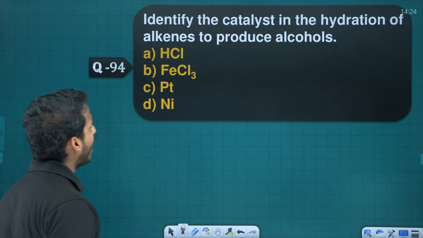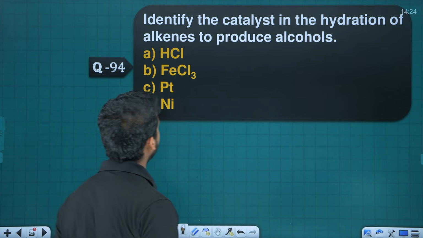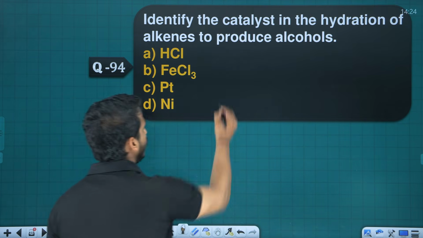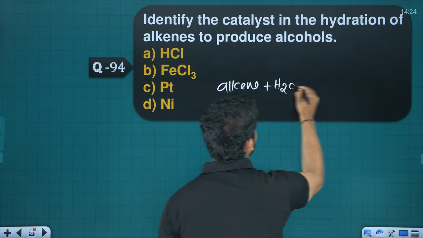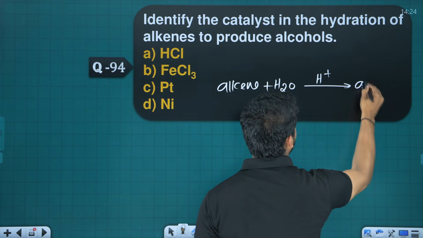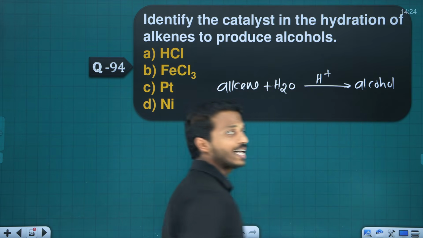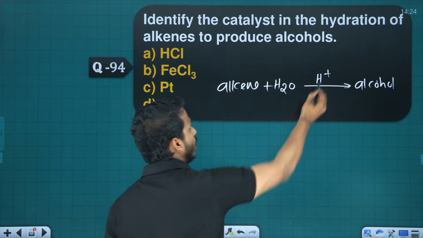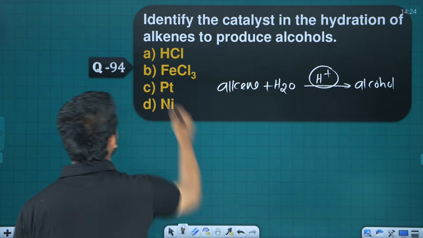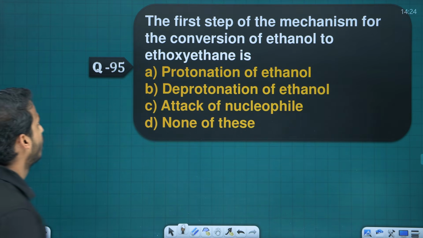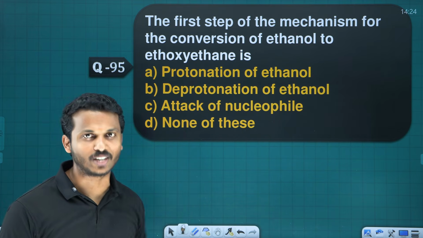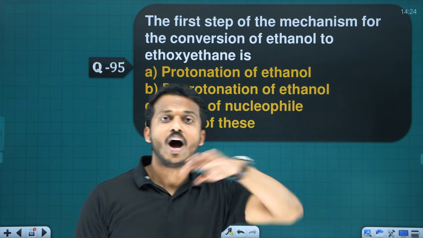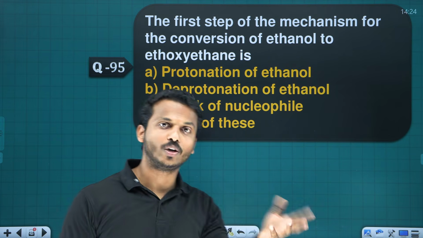94. Identify the catalyst in the hydration of alkene to produce alcohol. You know, alkene when reacted with water in presence of an acid, you will get alcohol. This is called acid catalyzed hydration. What is the catalyst we are using? An acid. What is an acid? HCl. You may study the 3 mechanisms in this chapter: alkene to alcohol, alcohol to alkene, alcohol to ether.